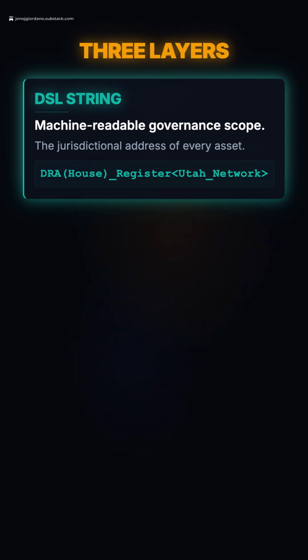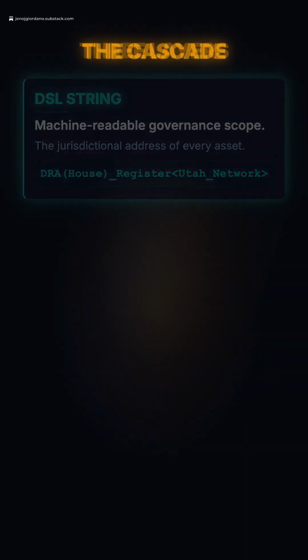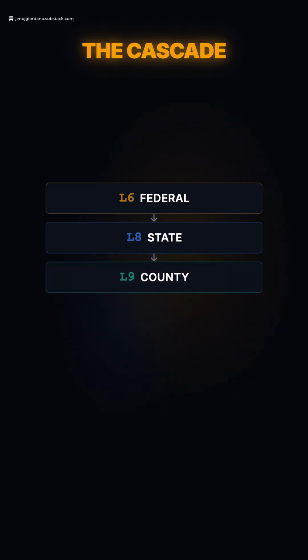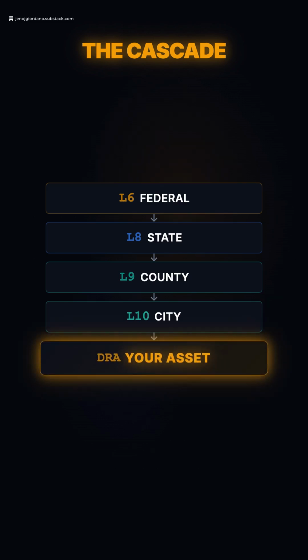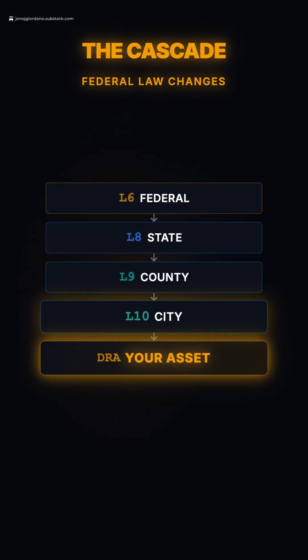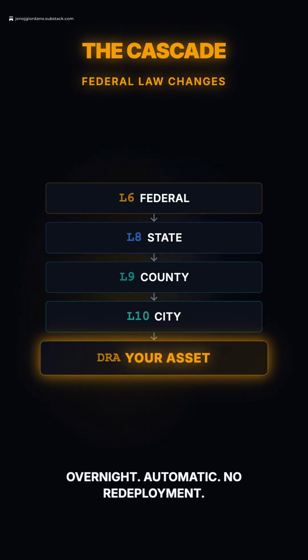Every asset is connected to a governance hierarchy through what we call the over-under protocol. A house in Salt Lake City is simultaneously governed by city rules, county rules, state rules, and federal rules. The most restrictive rule always wins. And when federal law changes, every asset in every state auto-inherits the update overnight. No redeployment. No reconsent. It's a living constitution. This is impossible with traditional smart contracts. You'd have to manually redeploy every single contract on the chain.